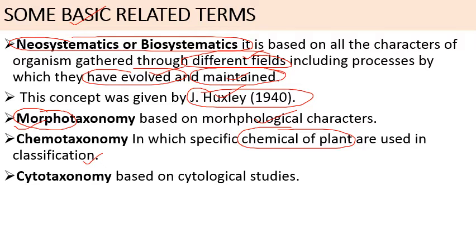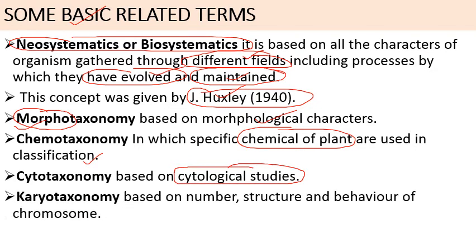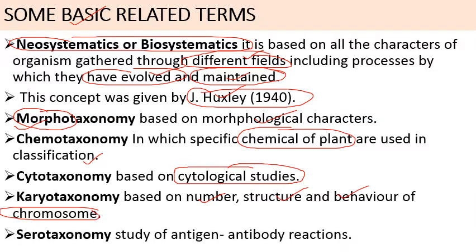So it is the classification of living organisms on the basis of cytological studies. Then karyotaxonomy, which is based on the number, structure, and behavior of chromosomes. Then serotaxonomy. In this type of identification marker, we use antigen antibody reactions, which are the main key points for the classification of organisms.